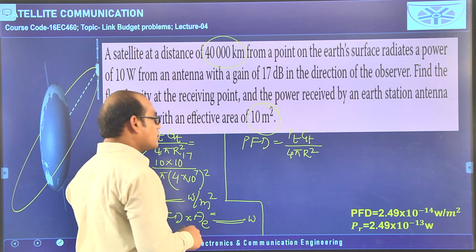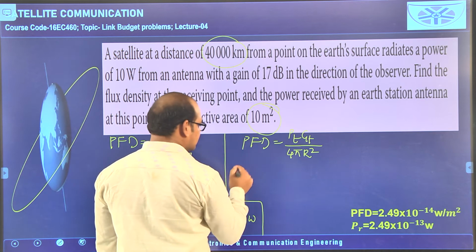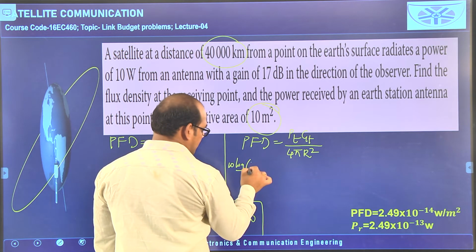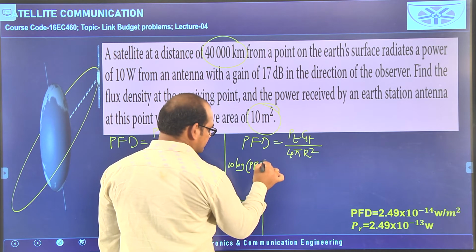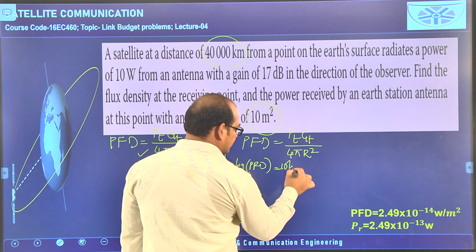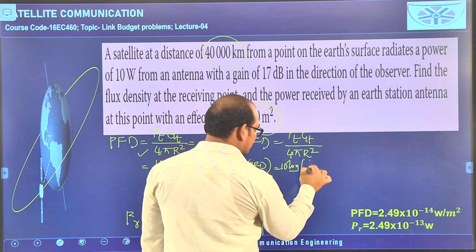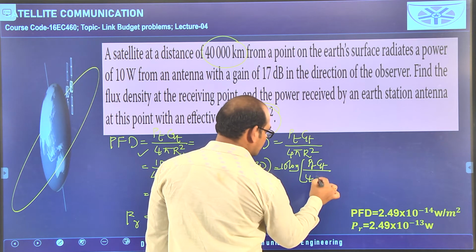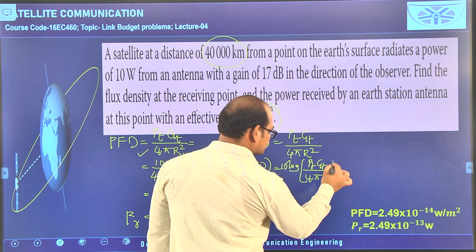Then you observe what you will get. I am converting this as 10 logarithm of PFD, equal to 10 logarithm of Pt Gt by 4 pi r square.